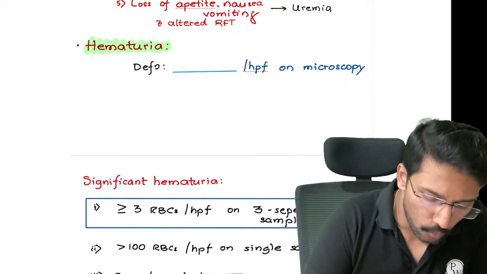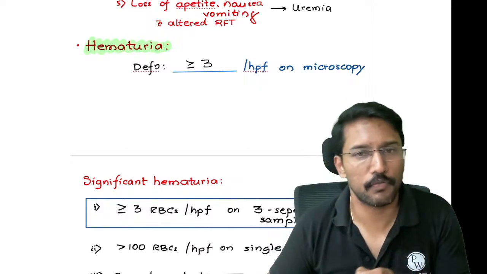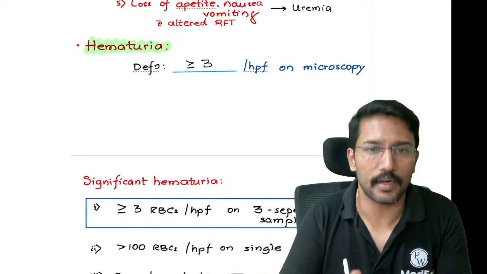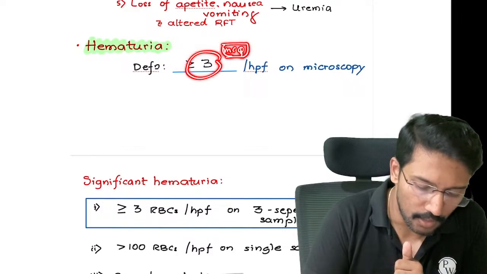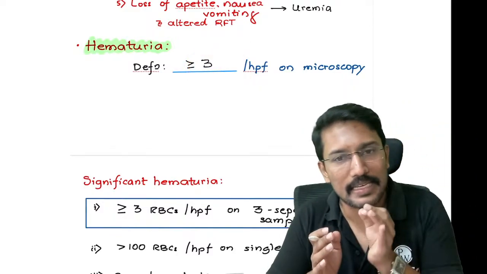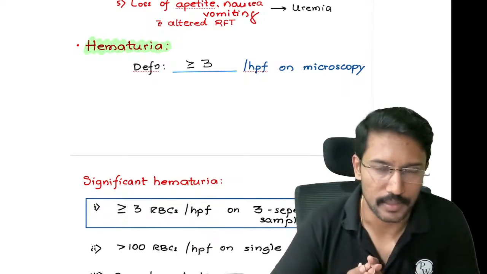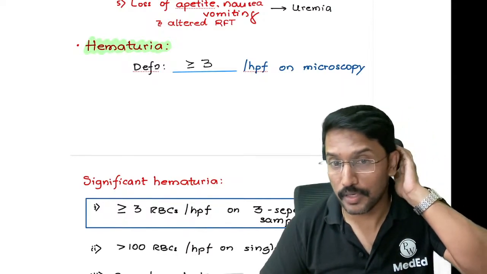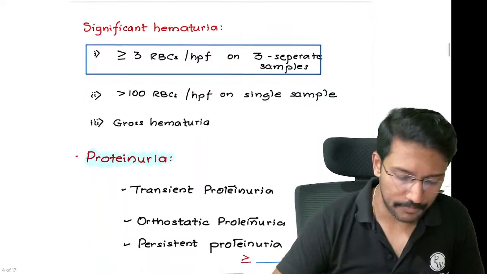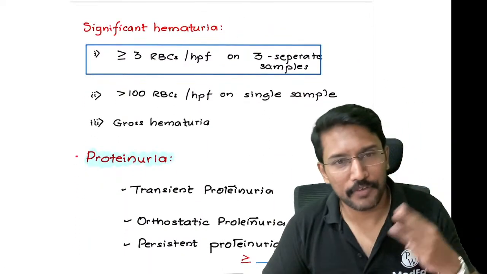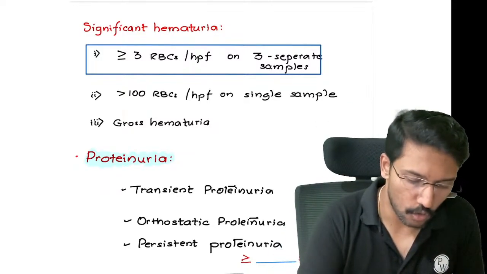So when we get more than or equal to 3 RBCs per high power field on microscopy, then we call it hematuria. So this is a potential MCQ point. To call it hematuria, how many RBCs should be there in each high power field under the microscope? So 3 or more than 3. Okay. But hematuria need not always mean it is significant, right? So to call it significant hematuria, if any of these 3 parameters are met, then we call it significant hematuria.